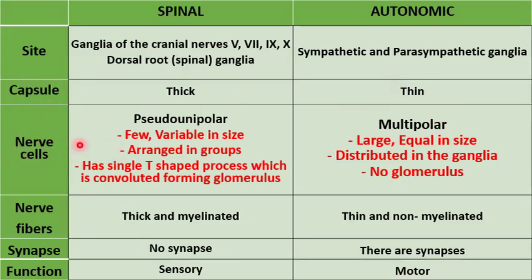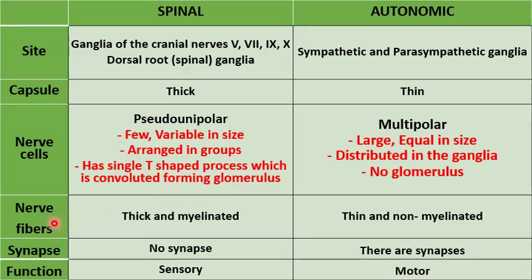The nerve cells presented in spinal ganglia are pseudo-unipolar, which are few, variable in size, arranged in groups, and have a single T-shaped process which is convoluted forming a glomerulus, while those of the autonomic ganglia are multipolar cells, large in size and equal, distributed all over the ganglia with no glomerulus. Glomerulus is presented only in the spinal ganglia.